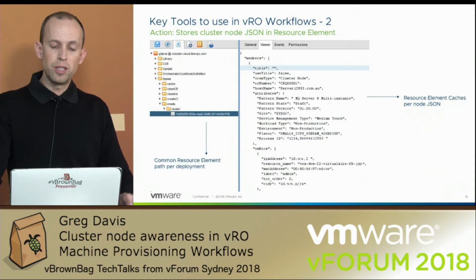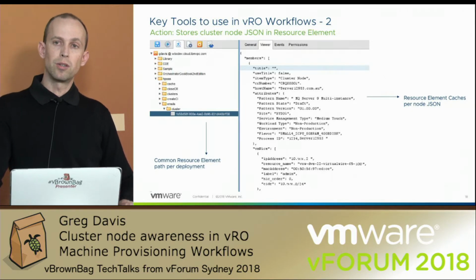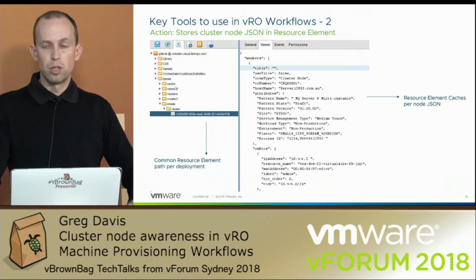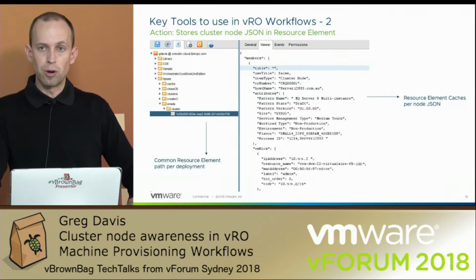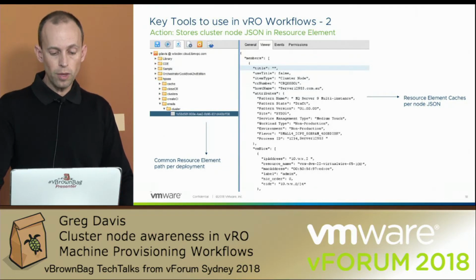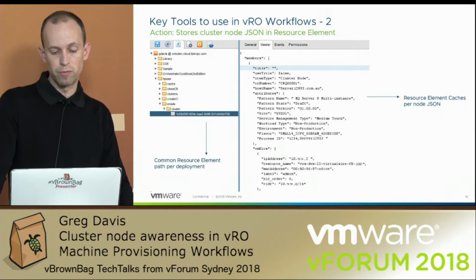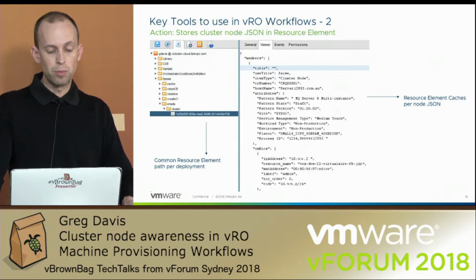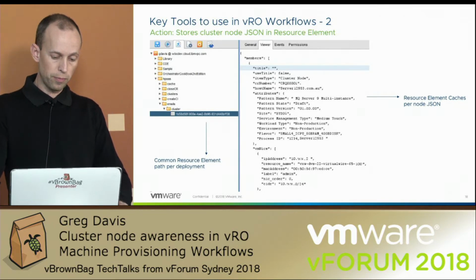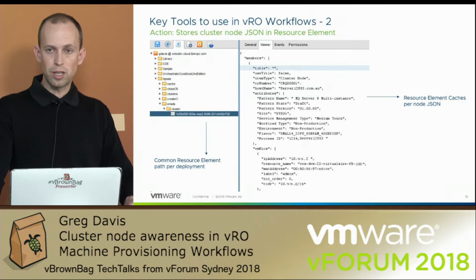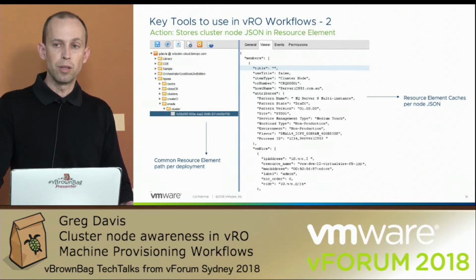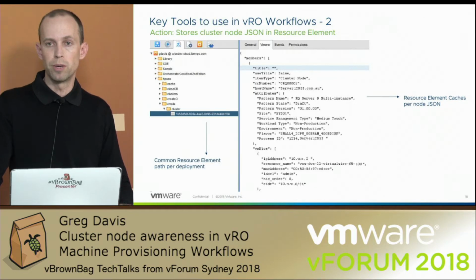And then the second action, what that actually does is it writes to a resource element, which I often use as a caching area in vRealize Orchestrator to store transitory data that I might want to query during the build process or machine provisioning for a virtual machine. So this resource element has been created, which has a correlation ID. You can see there's a long number on the left, and that's a common component across all my nodes in my blueprint.